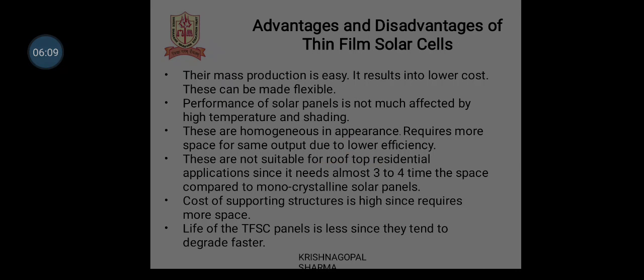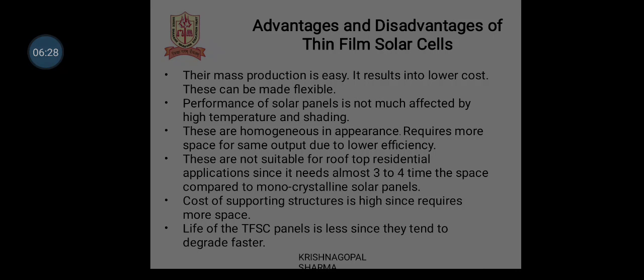Advantages and disadvantages of thin film solar cells: their mass production is easy. It results in lower cost. These can be made flexible. Performance of solar panels is not much affected by high temperature and shading.